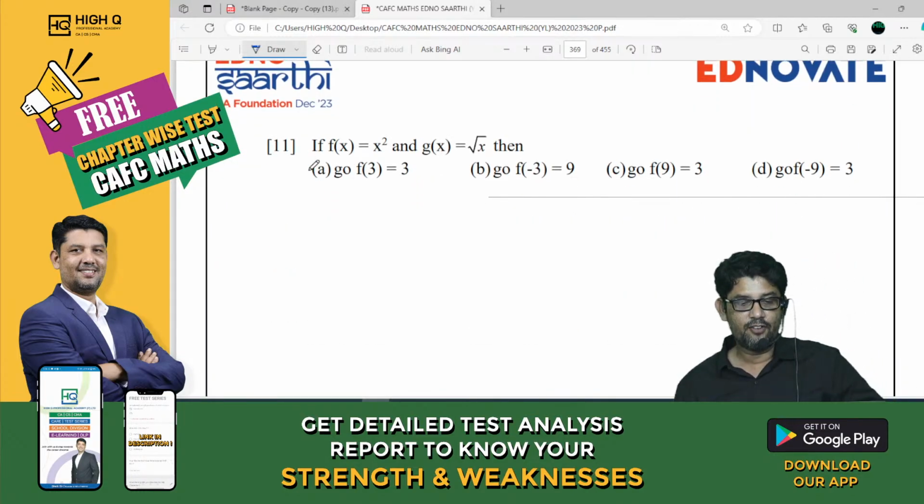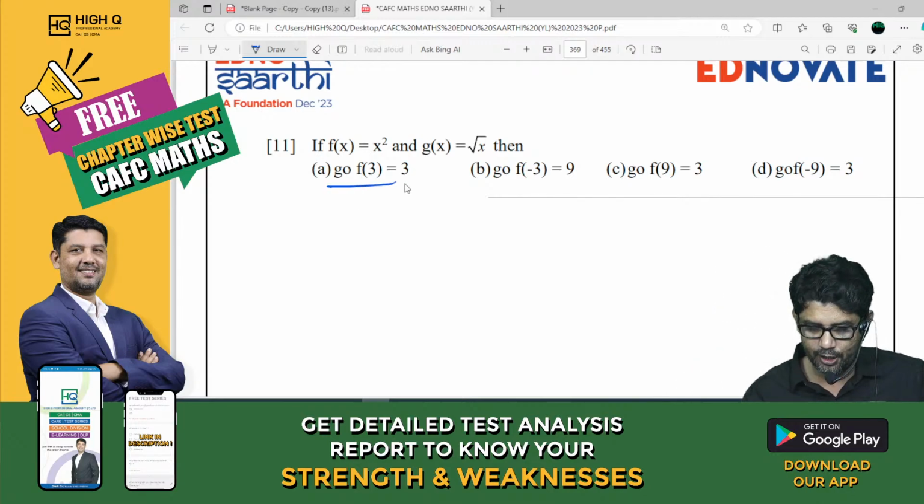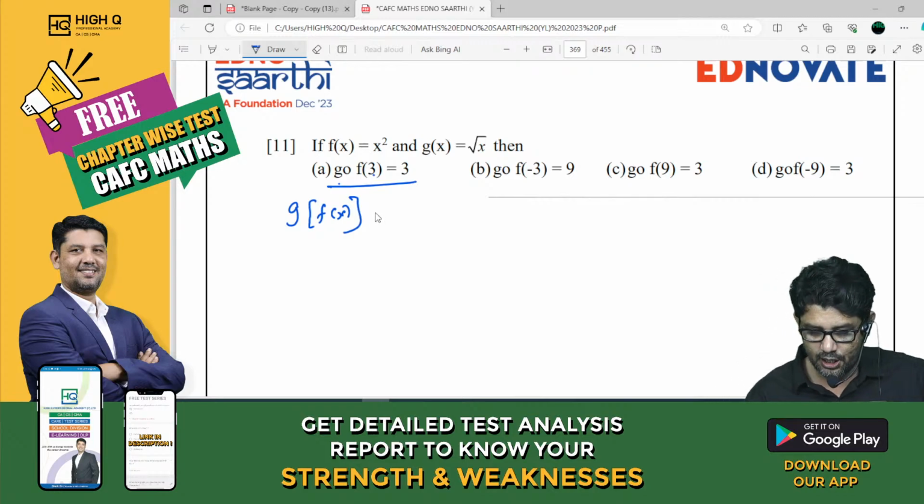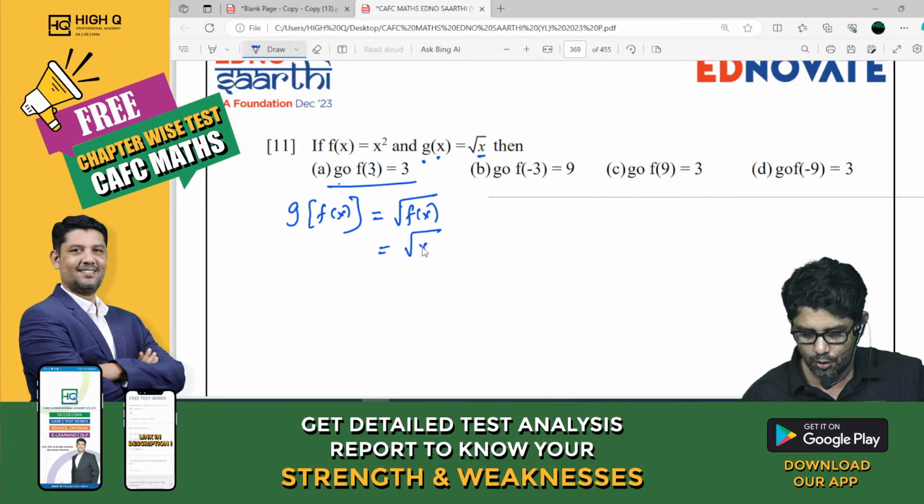Now, f of x is x square, g of x is root x, then we need to check. Let me check. First find g of f of x. Tell me what is g of f of x? This is my g, this is x now, so replace: root of f of x. But what is f of x? Root of x square. Is it nothing but x, my dear? So g of f of x is x.